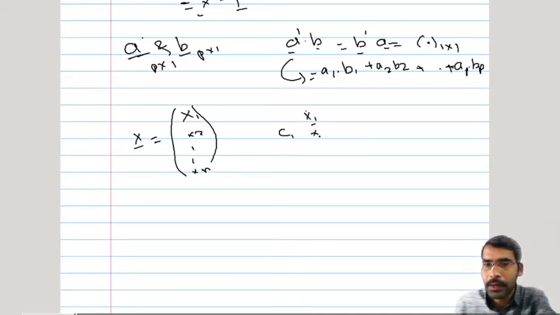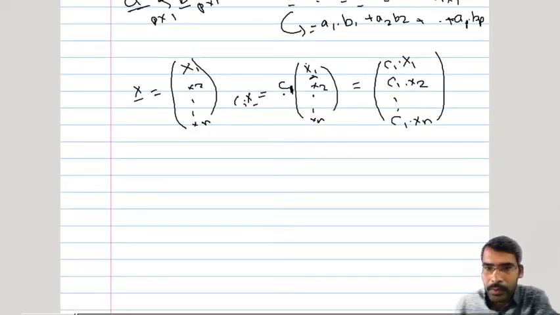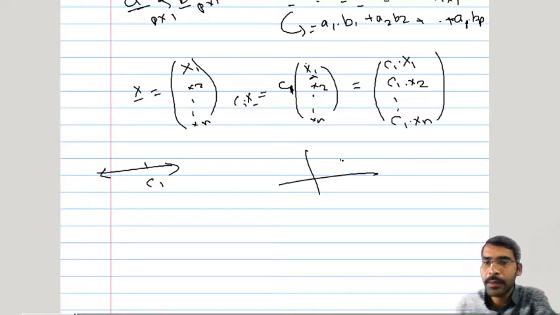So the vector x1, x2 up to xn was multiplied by a constant c1, so that it becomes c1 into x1, c1 into x2 up to c1 into xn. So this will be c1 into x bar. Now this c1 is from the real line. So from the real line we are picking some constant, and here in multiple dimensions we have a vector. This vector is getting multiplied by some constant in the real line.